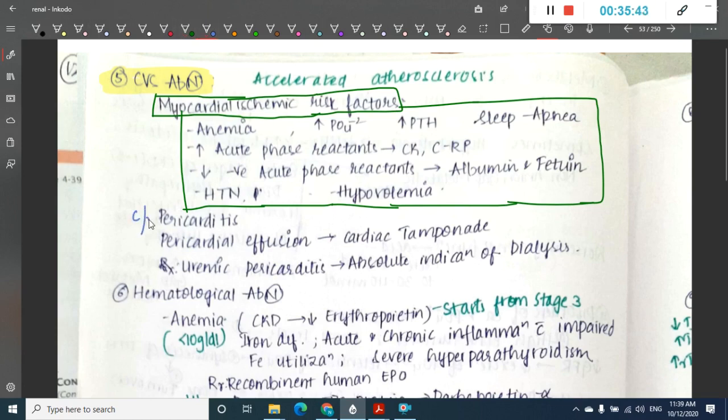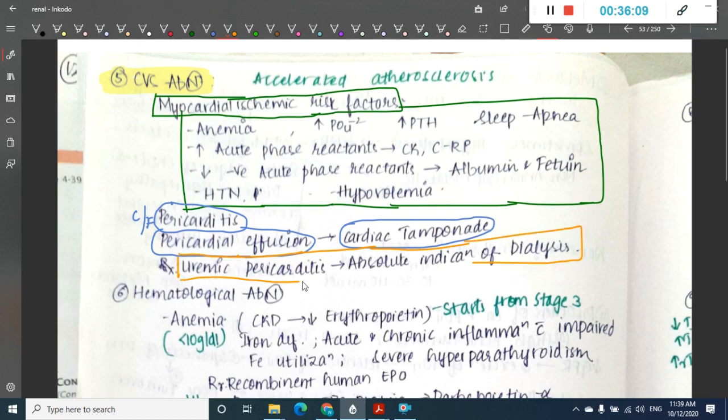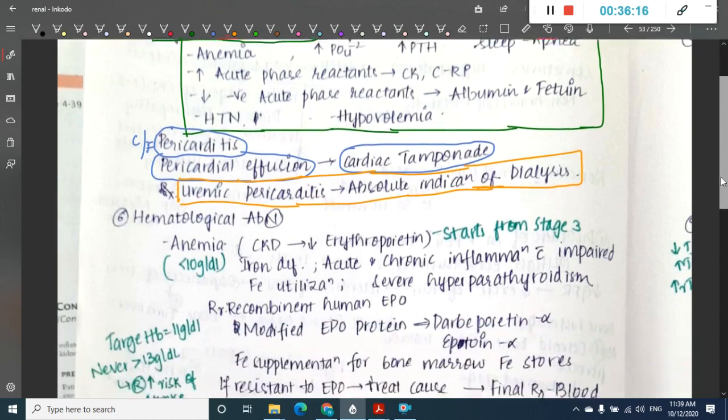If you see the clinical features, this CVS abnormality is mainly associated with pericarditis and pericardial effusion, which can lead to cardiac tamponade. And in CVS abnormalities, remember, if there is uremic pericarditis, this uremic pericarditis is an absolute indication of dialysis. Okay, that is CVS abnormalities.